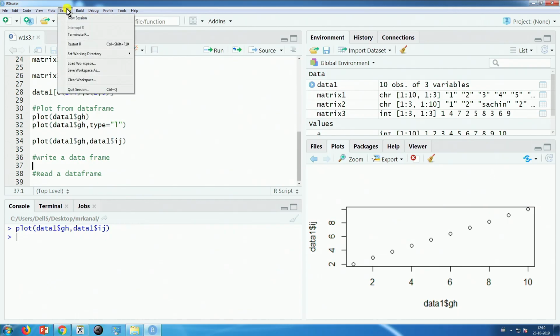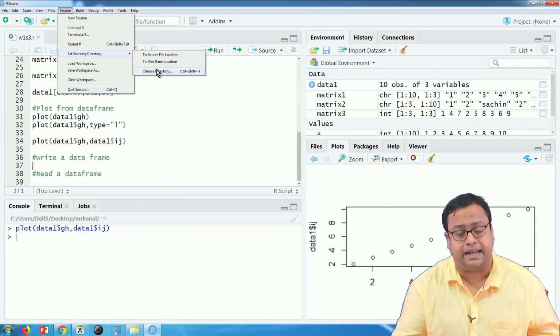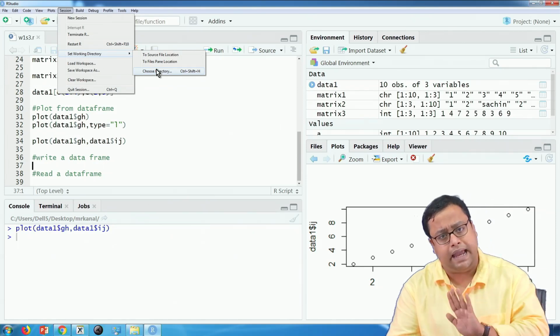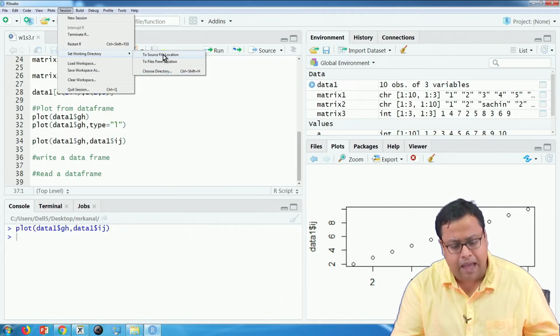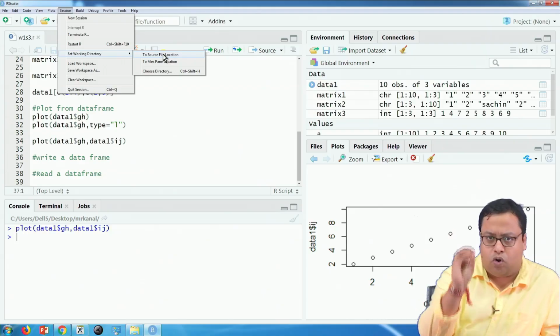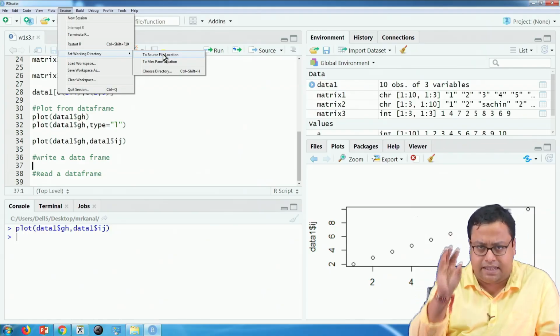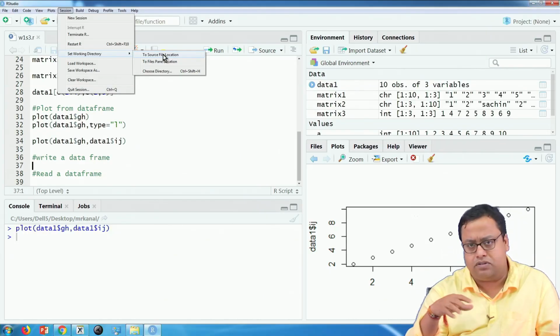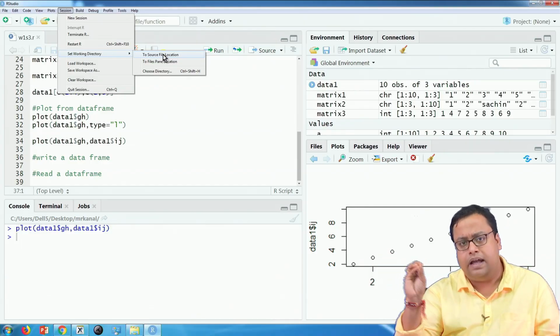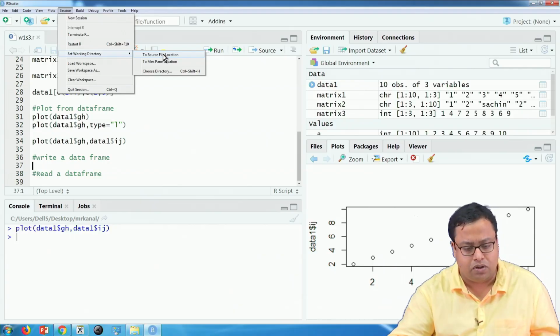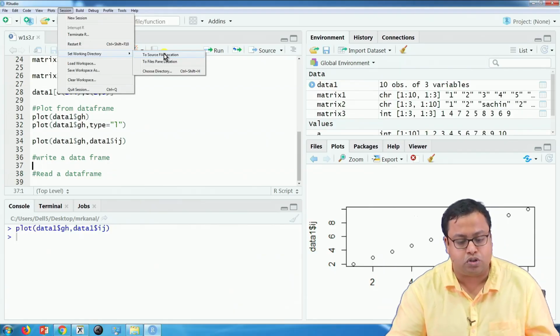So, you go to session, set working directory, and you can choose any directory. Directory means basically a folder in your system. So, you can actually choose any folder in your system by clicking on that. I personally try to keep my codes and the data set in the same place. This is my personal opinion, you can choose any other directory as well, but I generally put my code and the data file in the same place.